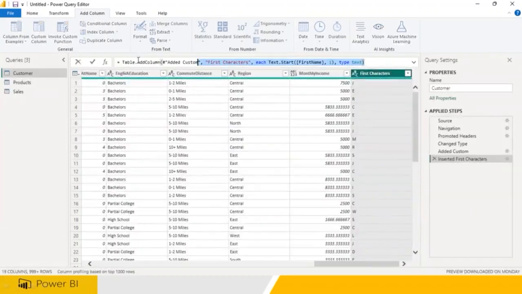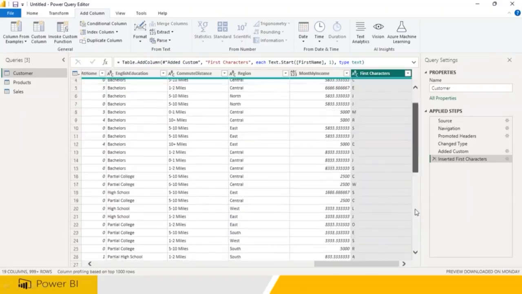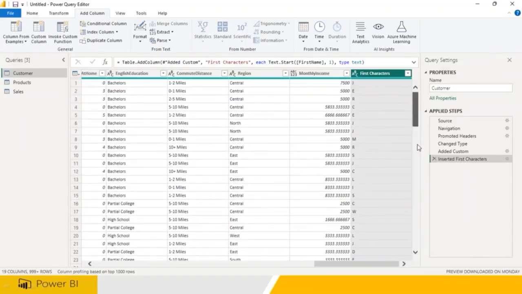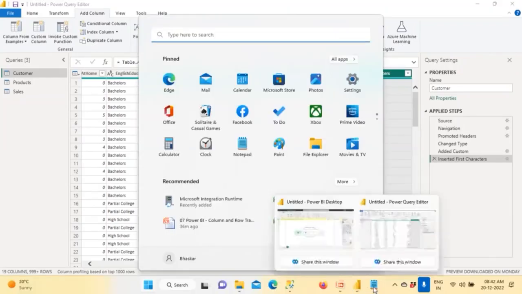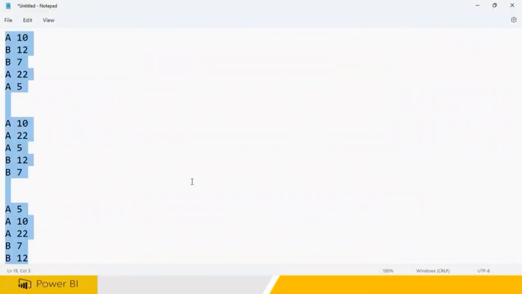It is the code it is writing. It is taking the first letter from all the first names, the first character. Now you see, you are not writing the code, you are giving an example and asking Power BI to write the code. I wanted to teach you a new concept here. What is the new concept?